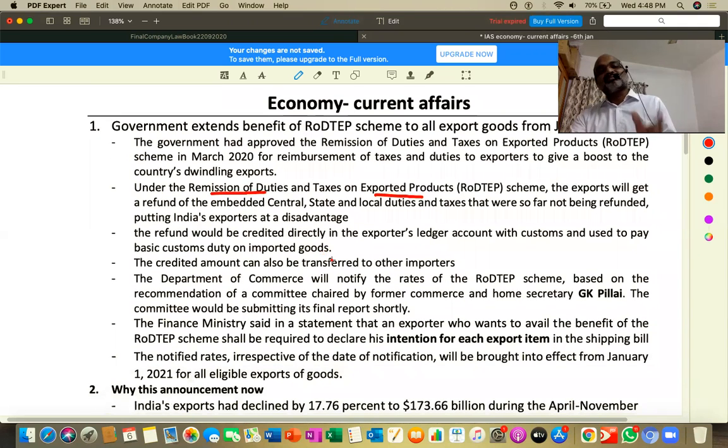Understood? So the taxes which were paid by exporters, they are exporting and at the same time they paid taxes, so it's a disadvantage, right? Other countries again will impose taxes on them. Suppose you are exporting a product from India to Malaysia, do you think Malaysia will welcome your product without taxes? You will have to pay import duties there also, no? Just like India imposes duties on foreign products coming here, similarly when Indian products go abroad, they will also impose duties. So it's a disadvantage, paying taxes in India and paying taxes there. So to boost exports in India, the Finance Minister recently made an announcement that we will refund, and this is going to be extended.